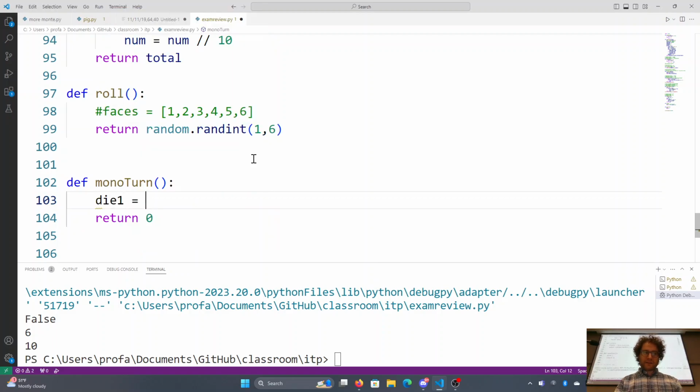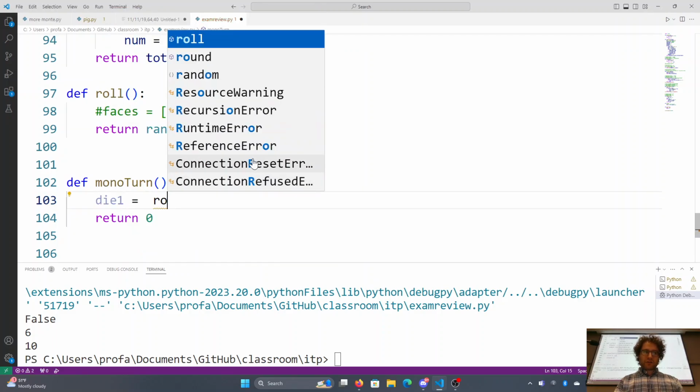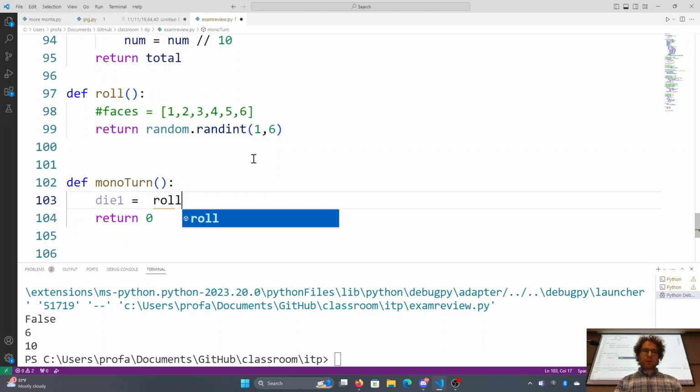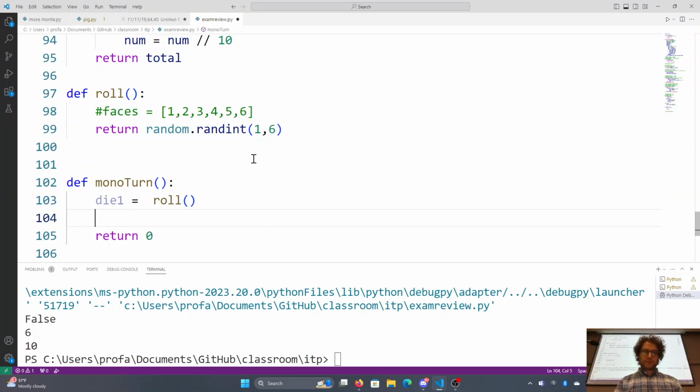Die 1 is equal to roll. So here's how a Monopoly turn will run: we'll roll the dice. Die 2 is equal to roll. This is probably the most common mistake I see with two-sided dice rolls: rolling a die 1 and multiplying it.